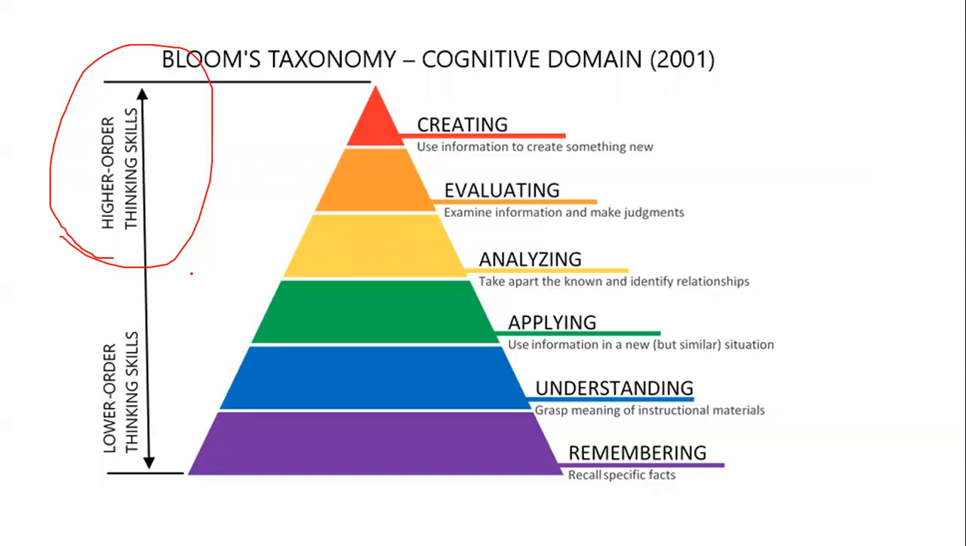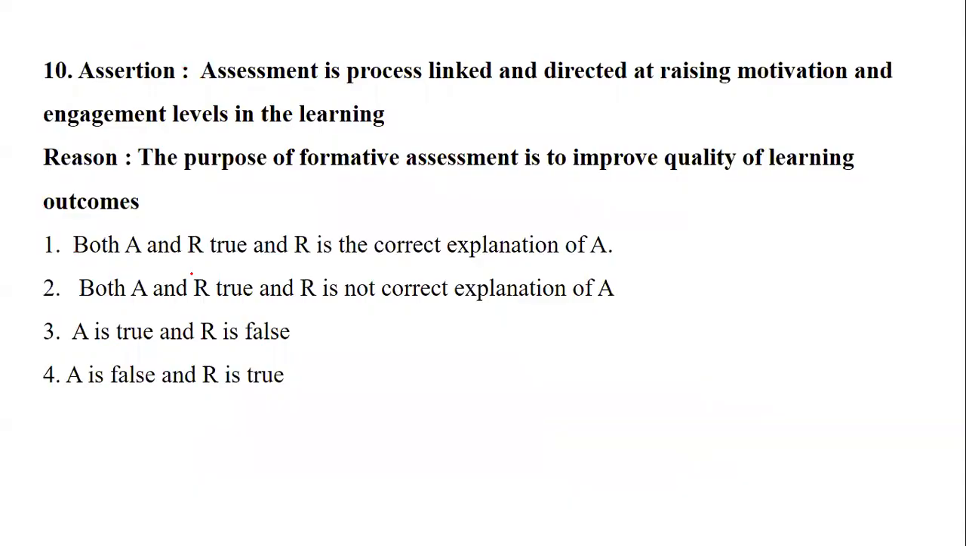Okay, now question number 10, assertion and reason. The assertion is: assessment is a process linked and directed at raising motivation and engagement levels in learning. The reason is: the purpose of formative assessment is to improve the quality of learning. So whether both are true, whether they are false, whether the explanation is correct, that's what you have to say.